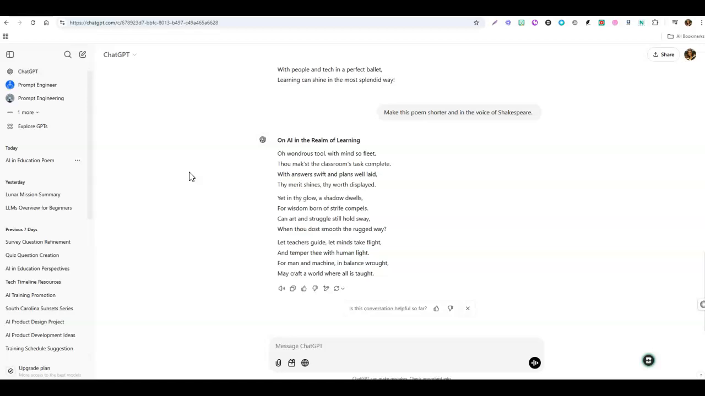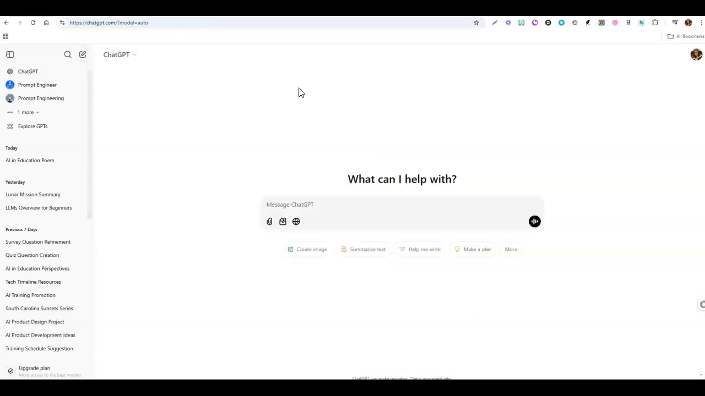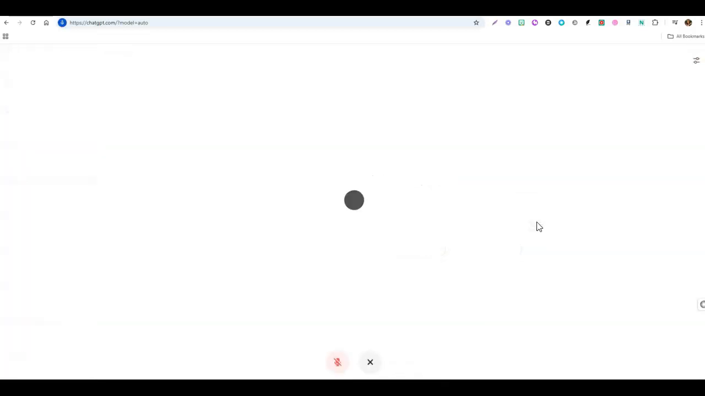One last important thing that I want to show you with regard to ChatGPT is their voice mode. Let me start a new conversation. And I'm going to come over here to where it says use voice mode. The first time you use this, it's going to come up and ask you to allow conversations with the microphone. So I already did that. So let me start a conversation here.